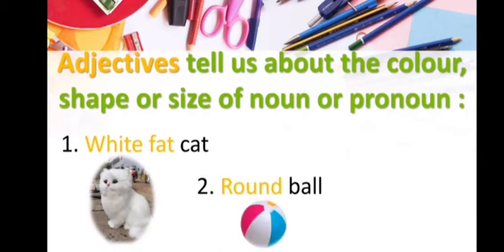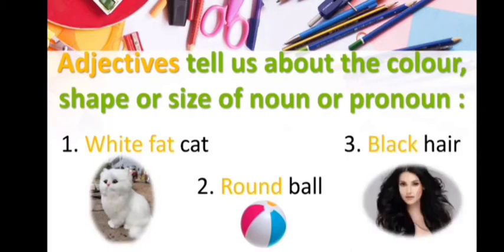The second one is round ball. The adjective round tells us about the shape of a noun. The next one is black hair. Here the adjective black tells us about the color of a noun.